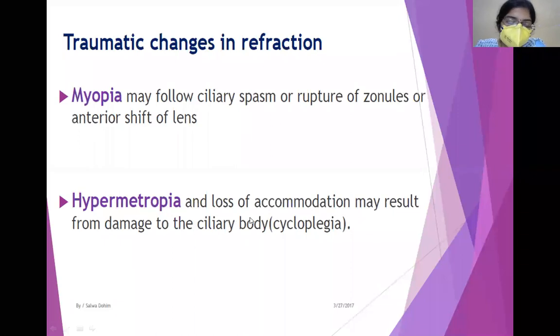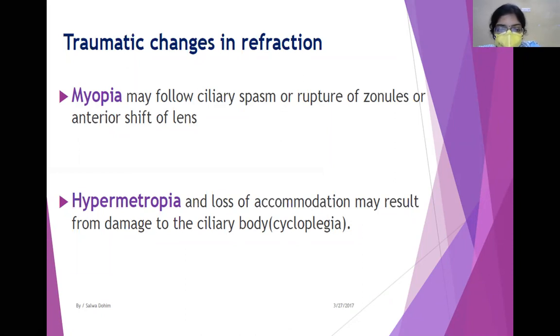Now, the last one, what are the traumatic changes in refraction? Why will myopia occur? Suppose there is rupture of the zonules and the lens is subluxated anteriorly. Because the lens is subluxated anteriorly, the rays will be refracted and the focal point will be in front of the retina, causing myopia.